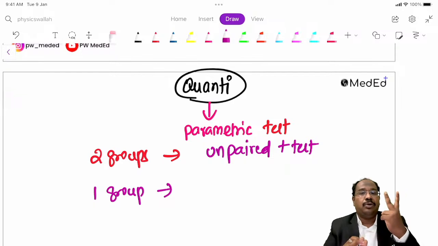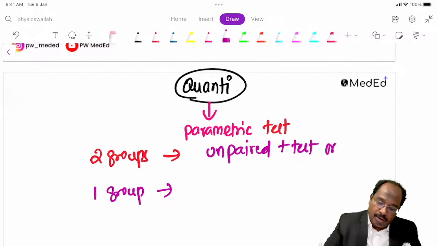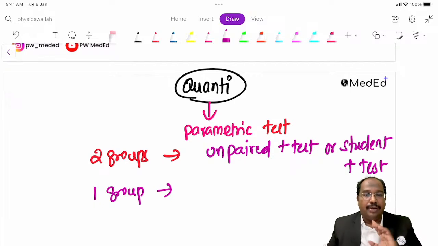How many groups are there? Two groups are there. Then I should go for the unpaired t-test or student t-test. Both are the same. Okay, two groups means we can go with this.